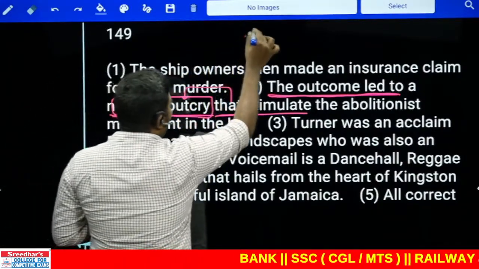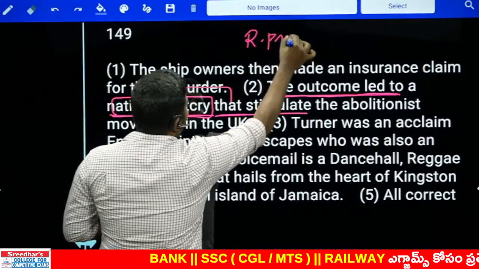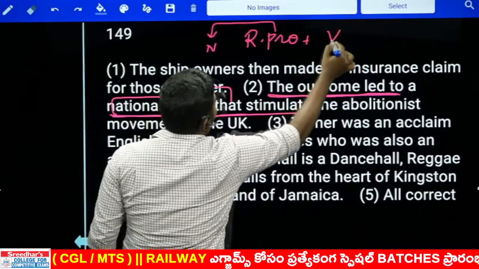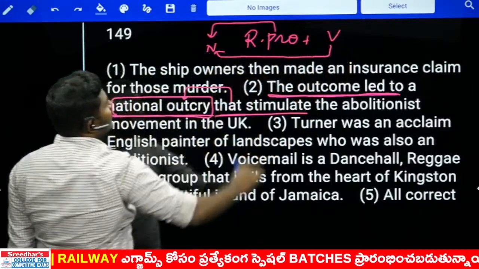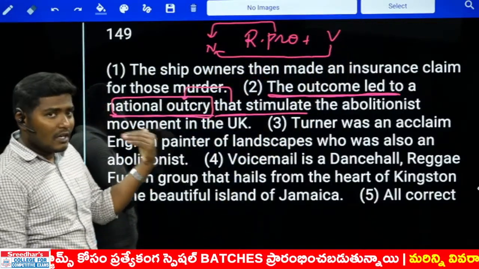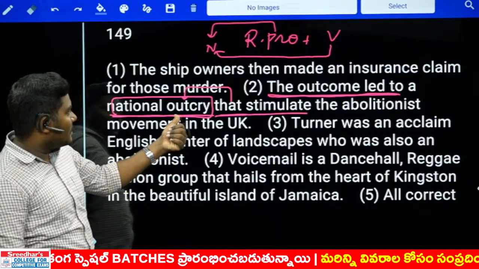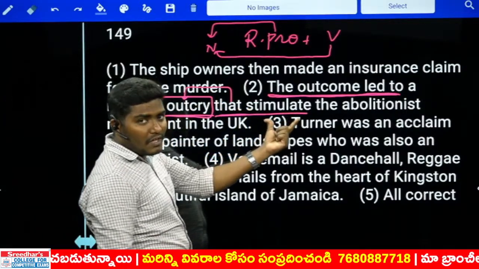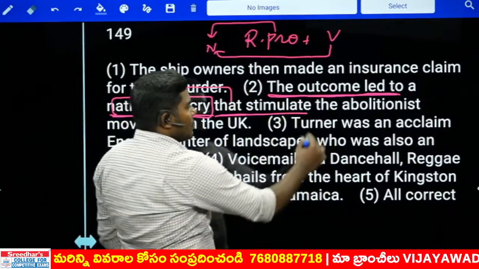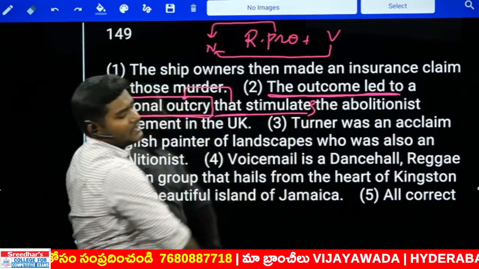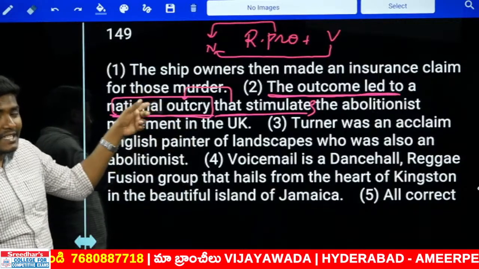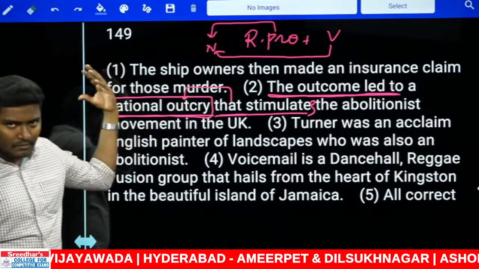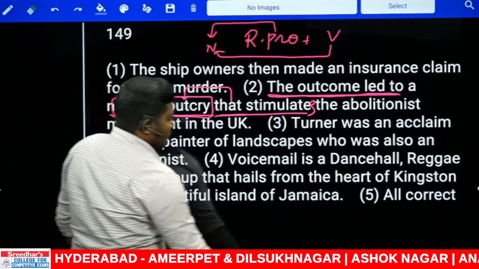I gave you this one already just before. The relative pronoun agrees with the noun that it is preceded by. So whatever verb comes here should agree with the noun that already precedes the relative pronoun. Now what is the noun preceding it? Outcry, which is singular. The singular is followed by V5. So it's not stimulate, that should be stimulates. We already know that. I had taught you just before in the case of relative clauses, who are studying. So the first one is wrong, the second one is wrong.